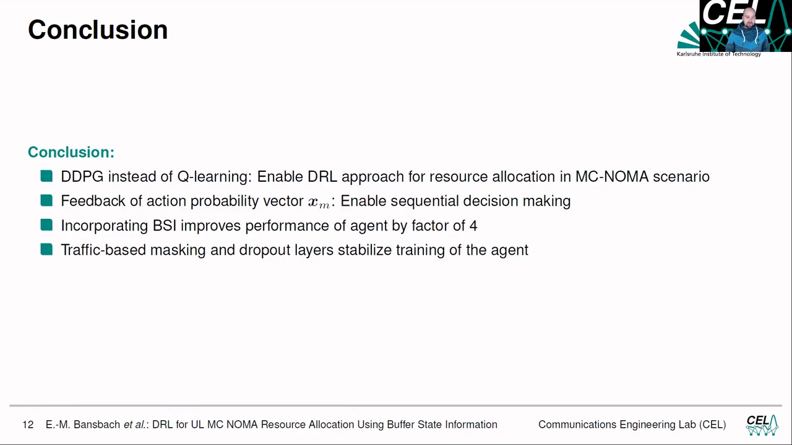Coming to the conclusion, we can say that with the deep deterministic policy gradient instead of Q-learning, we enable reinforcement learning for resource allocation in a multi-carrier NOMA scenario. With the feedback of the action probability vector, we enable sequential decision-making, and incorporating the buffer state information improves the performance of the agents by a factor of 4, which we could see in the box plot before. The methods we introduced were traffic-based masking and dropout layers, and both stabilized the training of the agents and ensured converging agents.